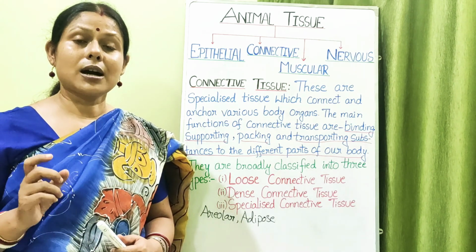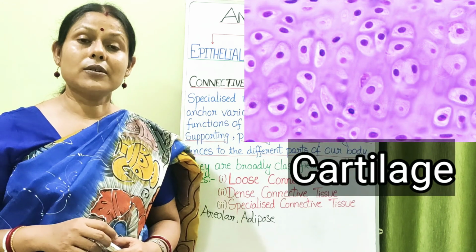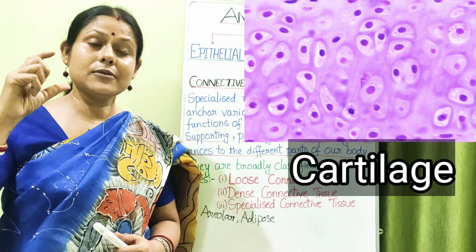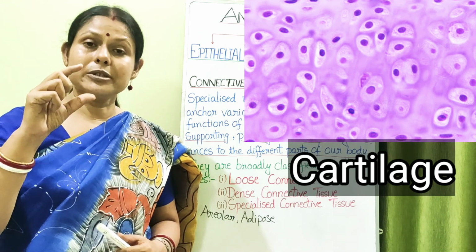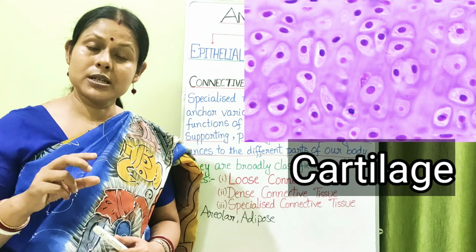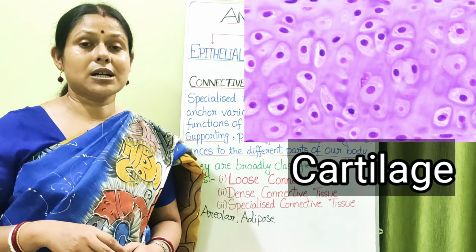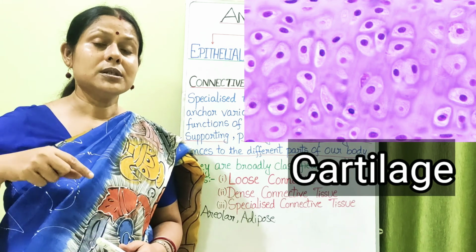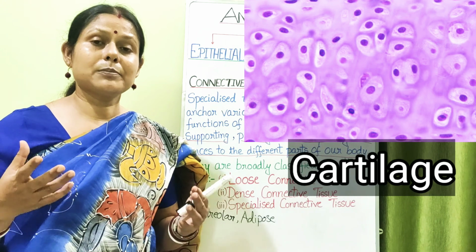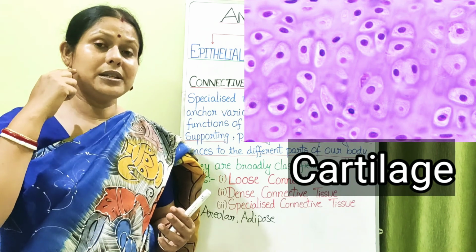Now cartilage is a kind of specialized connective tissue which is found between the bones. If we see our vertebral column, the vertebral column is made up of pieces of bones. In between the pieces of bones, the ends of the bones are provided with cartilage. So it brings a connection between the bones of the vertebral column. It is present in parts of our body like the tip of our nose and the external pinna.